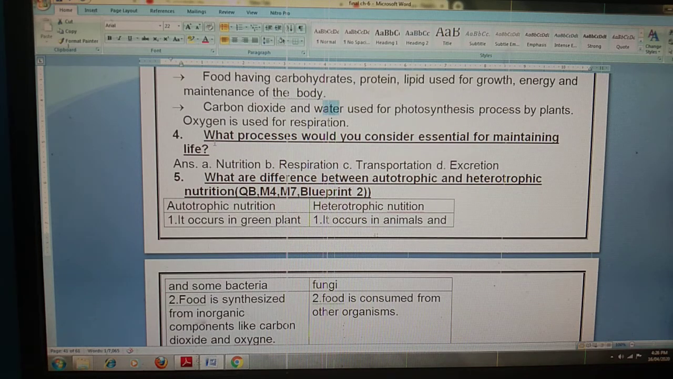Fourth question is, what processes would you consider essential for maintaining life? They are nutrition, respiration, transportation and excretion.